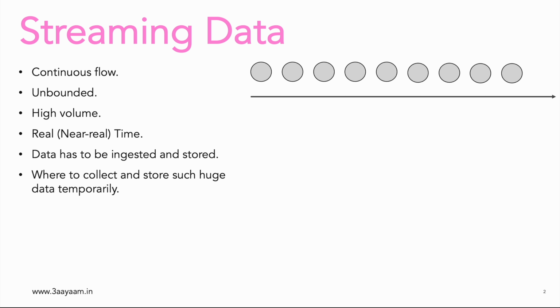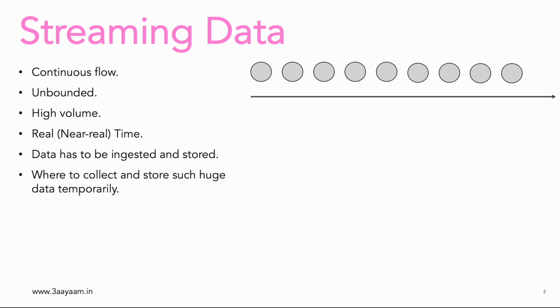Now, the number of years that I was talking about just now, whether it can be 4 years or 3 years, that is the data after processing. We store processed data for some time, but the streaming data that we ingest, we cannot store it forever because we'll have to process it, store it somewhere else after processing, and then discard the data. So streaming data is temporary, first of all, but it is huge, it has high volume, it is unbounded. So where do we collect and store such huge data?